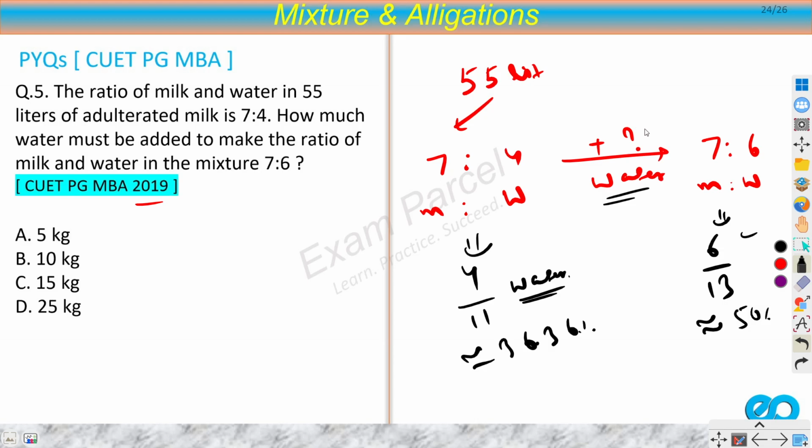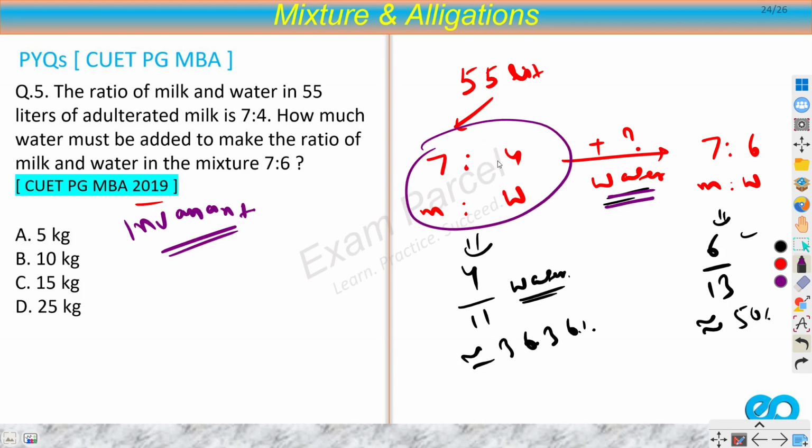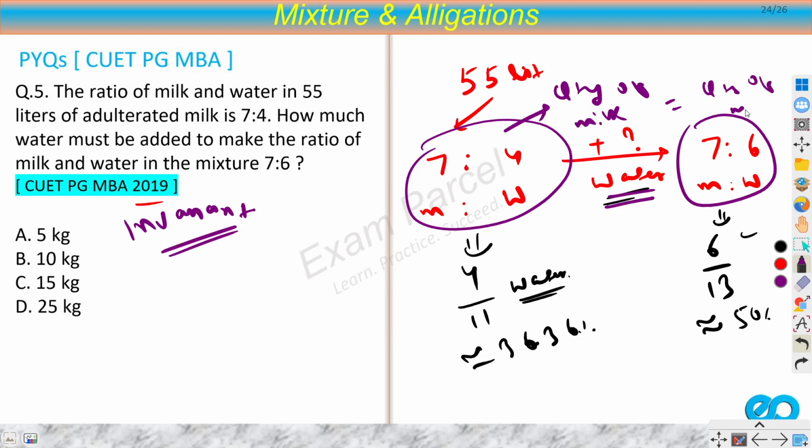So how can we solve this question? See, I think this was the first question that used the concept of invariants. Can you identify the invariant here? Meaning the quantity which is not changing. It is easy to identify here that I am adding water, and I am not even removing any portion of this mixture. So obviously whatever quantity of milk is here, this would be here as well. Quantity of milk would be the same in the final mixture and the initial mixture.